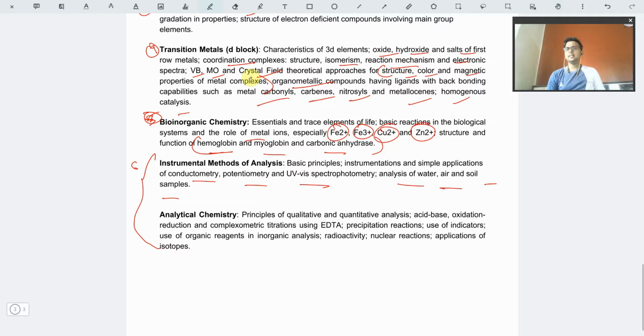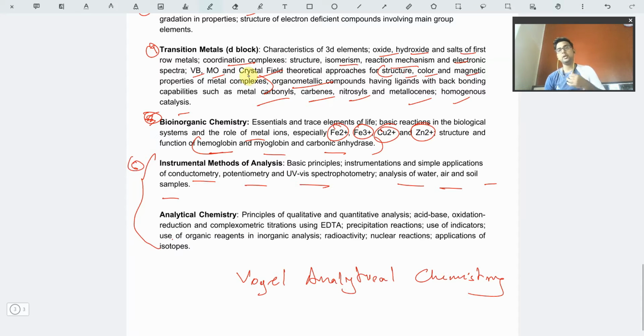I'll be suggesting you one book, that is Vogel's Analytical Chemistry. If you follow this book, you will have all of the analytical chemistry part on hand, and you have to just memorize. Nothing more than that. Everything you need to do is just memorize.